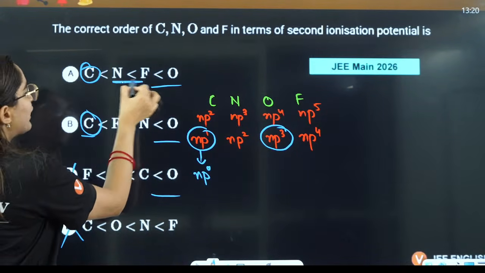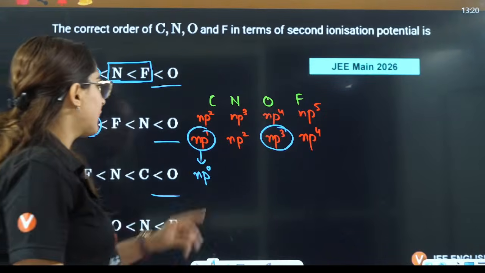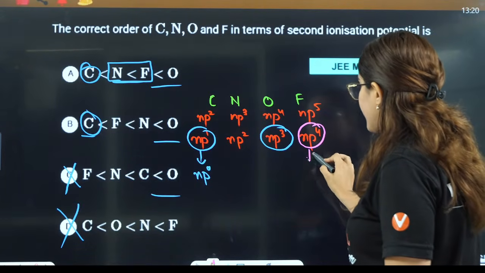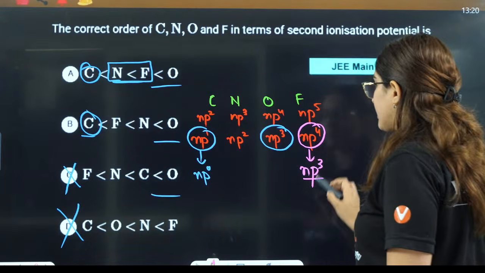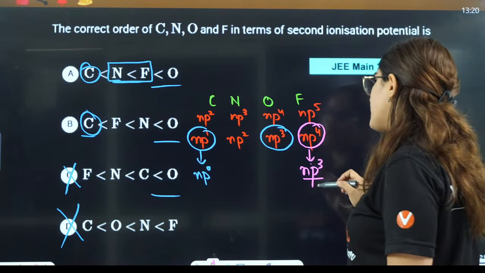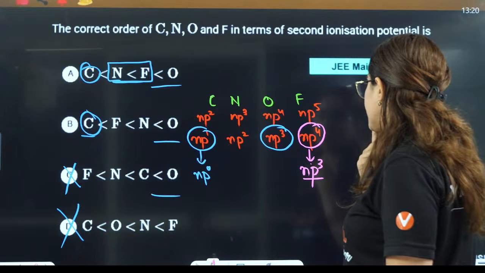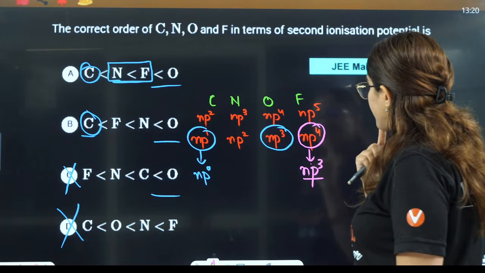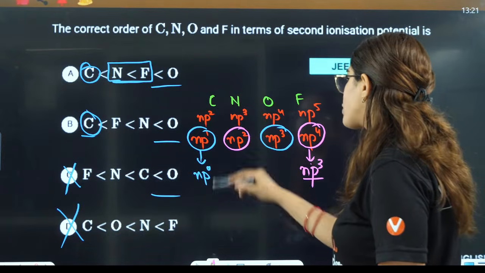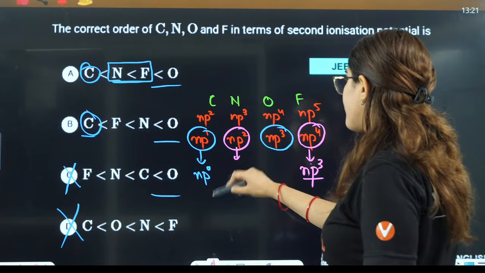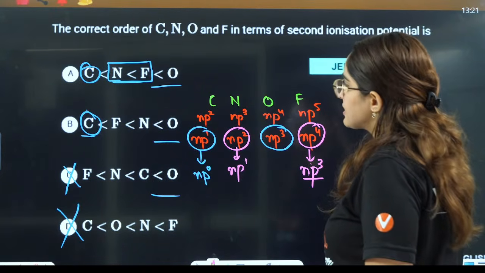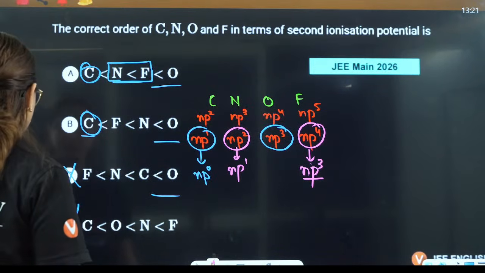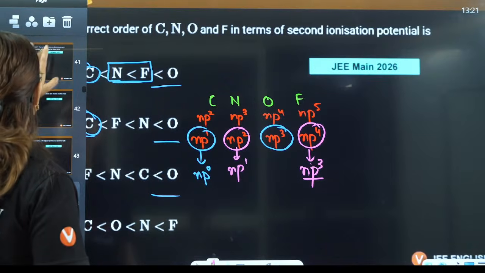In the case of nitrogen and fluorine, losing the electron is easy, because it is getting converted to np3. Second ionization enthalpy they are talking about. If you lose the electron here, this will become np1. So the answer should be B.